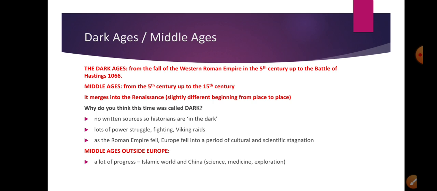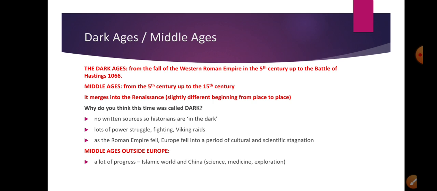At the same time, it's very important to understand that the word Dark Ages, some people just call the whole Middle Ages Dark Ages. But if we concentrate on the first few centuries, then the first centuries are referred to as Dark Ages because we basically don't have a lot of information about this time. So we are kind of kept in the dark. Historians are kept in the dark. And at the same time, another reason why we call it Dark Ages is that there was a lot of power struggle, fighting, Viking raids, a lot of bloodshed in this time.